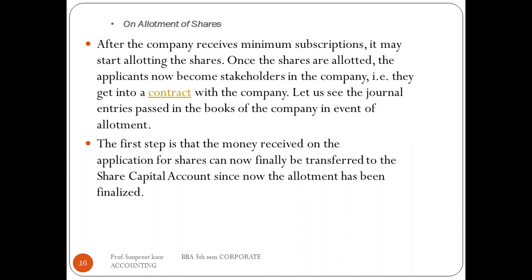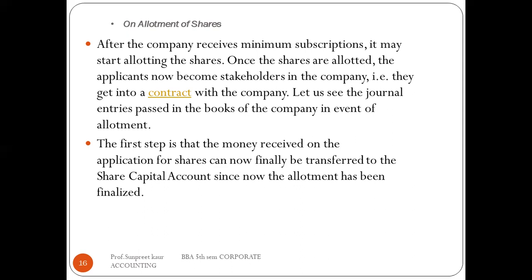So for this also we need to pass the general entries in the event of allotment, right? First of all, you know that the money is received on the application from the applicants at the time of issue. Now it is finally transferred to the share capital account. Earlier we opened the account in the scheduled bank as required by the Companies Act.